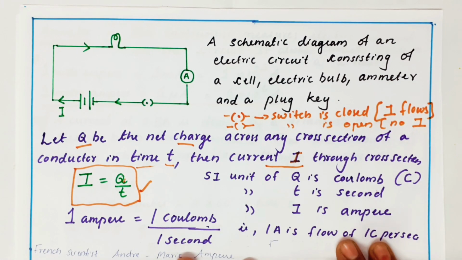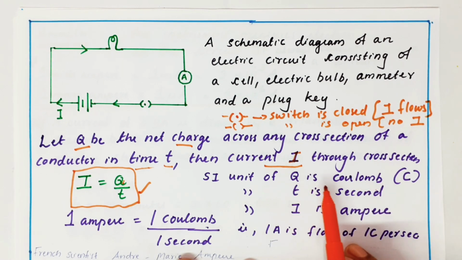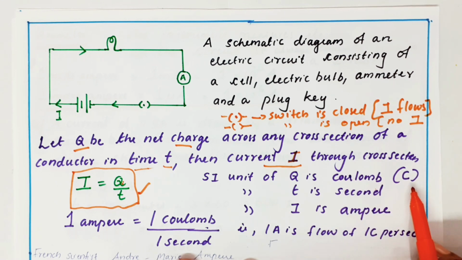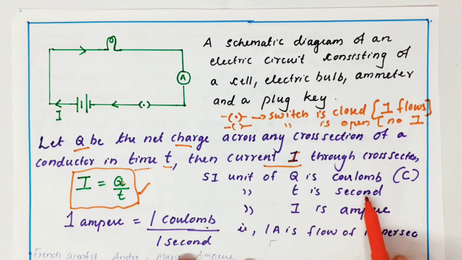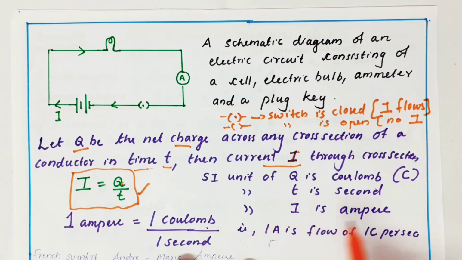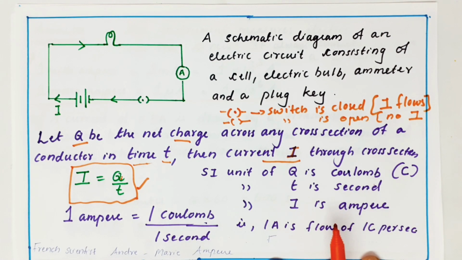Now, I'll go for the unit. This is also new for you. Charge unit Q is coulombs and symbol is capital C. SI unit of time is second. SI unit of current is ampere. Clear? Now, ampere is in favor of, or to remember, a French scientist, André Marie Ampere.